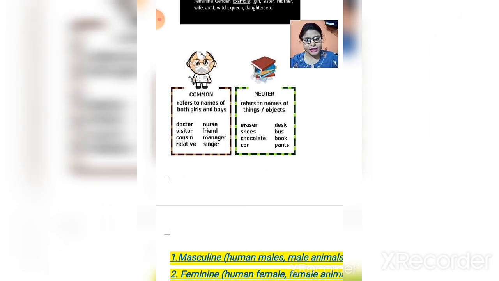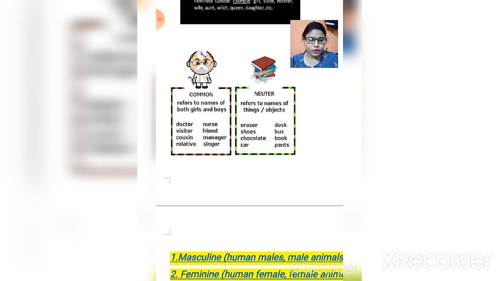Okay, now let us talk about the third point, that is common gender. Common gender refers to the name of both male and female. Common gender is a gender in which we come to know about both male and female categories. Like the word doctor, in which any male or any female can come. So doctor is a common gender which can be used for both male and female. Now nurse, visitor, friends, cousin, manager, relative and singer. They are common gender which can be used for both male and female.